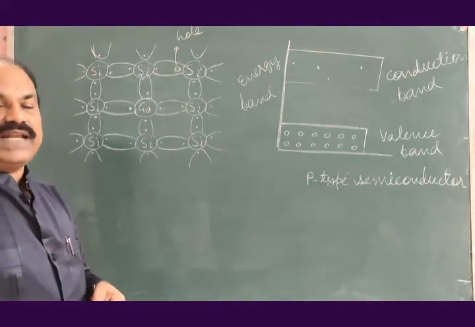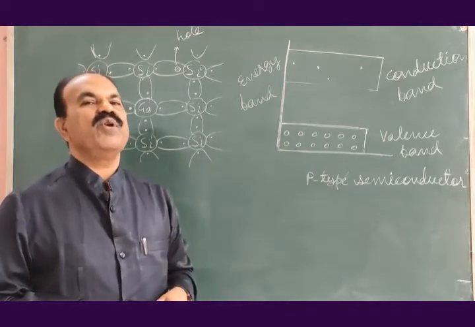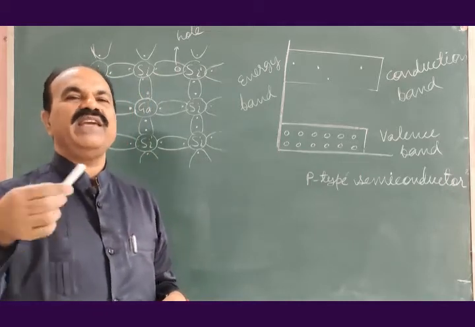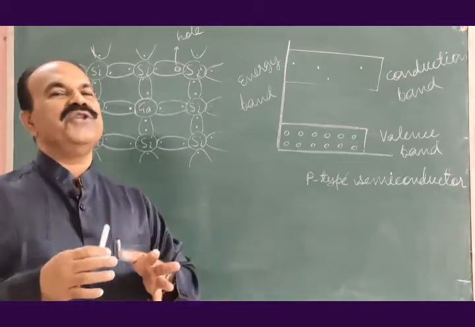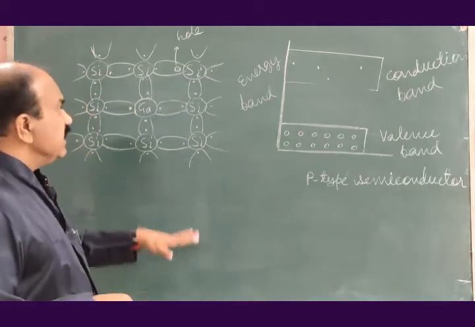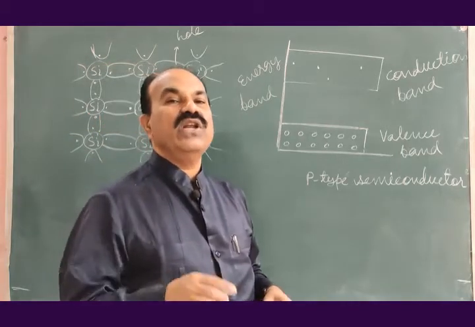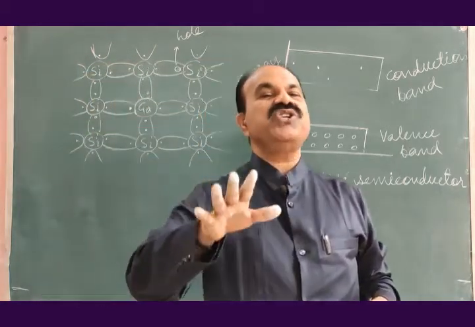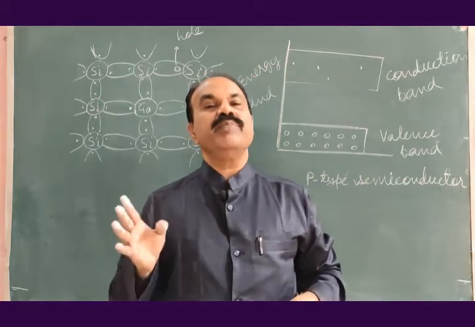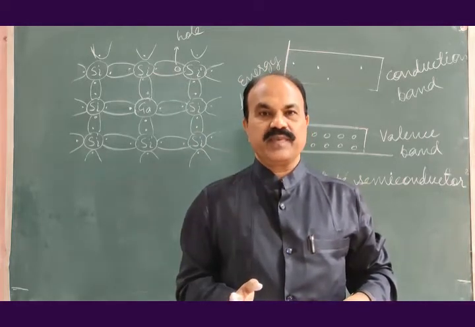Similarly, if some electron hole pairs are thermally induced in this p-type semiconductor, the number of electrons and holes will be equal and will neutralize each other. It means that the p-type semiconductor, taken as a whole, is always neutral in character. The net charge on p-type semiconductor is 0.